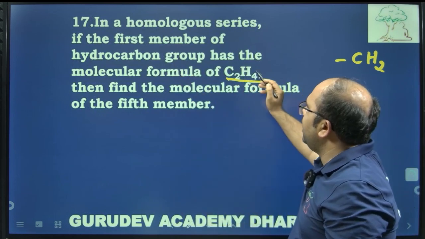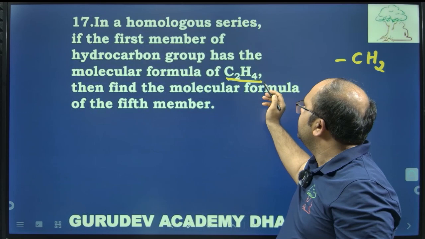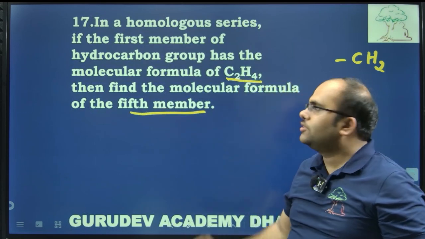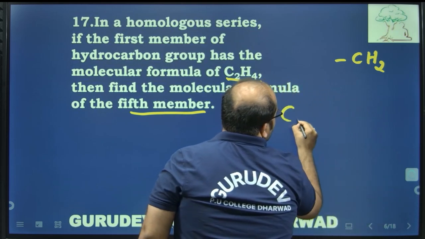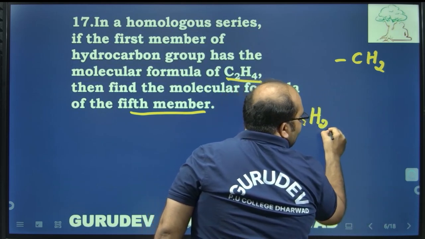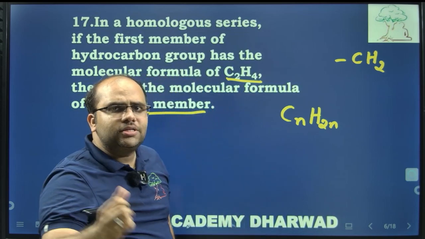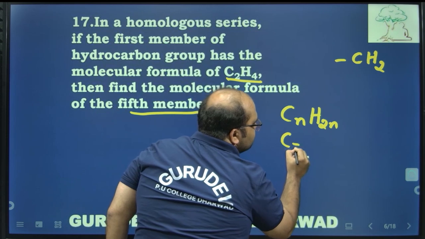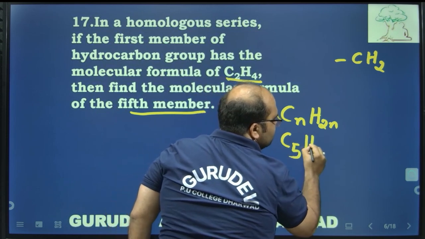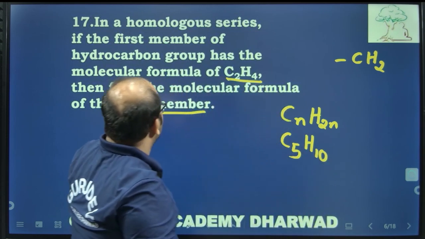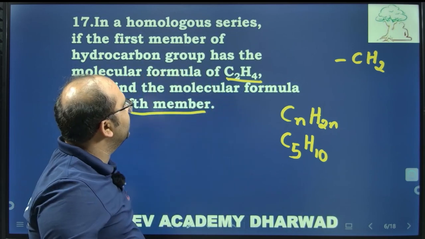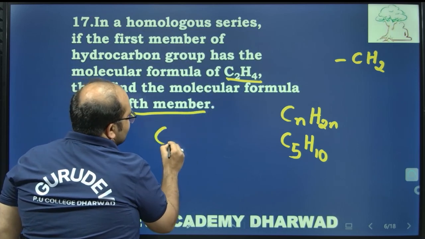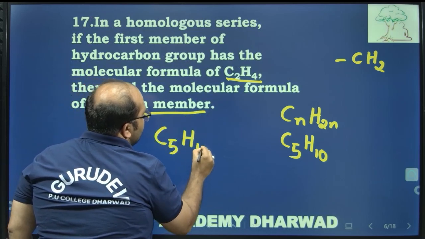Here they are asking about the molecular formula of the fifth member of the C2H4 group. C2H4 resembles the general formula CnH2n. Now the simple thing you have to do is, they are asking for the fifth member, so substitute n by 5. That means what happens? C5H10. So the molecular formula of the fifth member of the homologous series of ethene is C5H10.